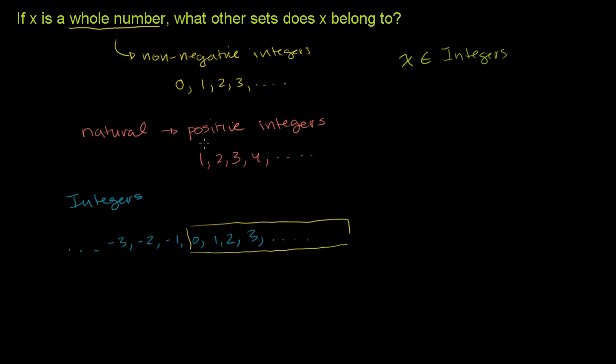But it will not be a member of natural numbers, or at least the way that they've defined it, because a whole number, x could be 0. 0 is considered a whole number. But if x were 0, it would not be a member of the natural numbers. So we can't say it's natural. All we can say is that it's definitely integers. It's definitely rational, because any whole number, you can just divide it by 1 and represent it as a fraction. So x is a member of rationals. And of course, it's also a member of the reals, which is the broadest set that we know of.